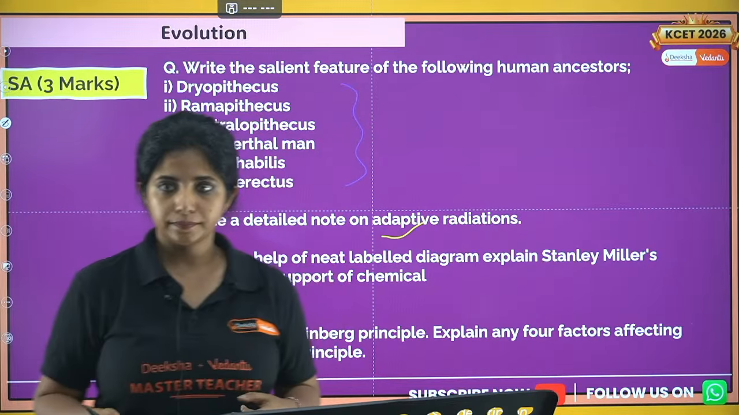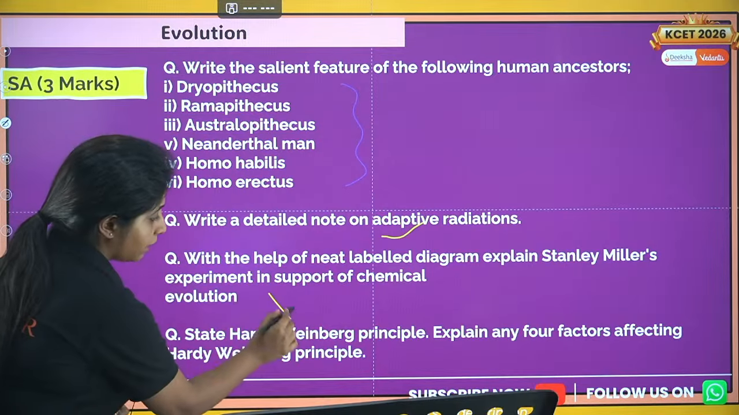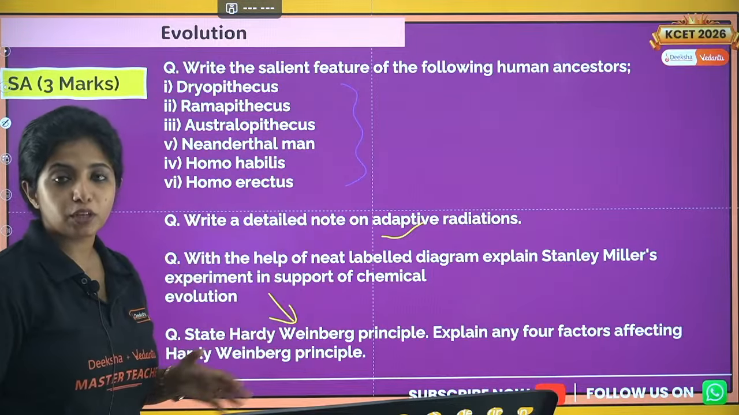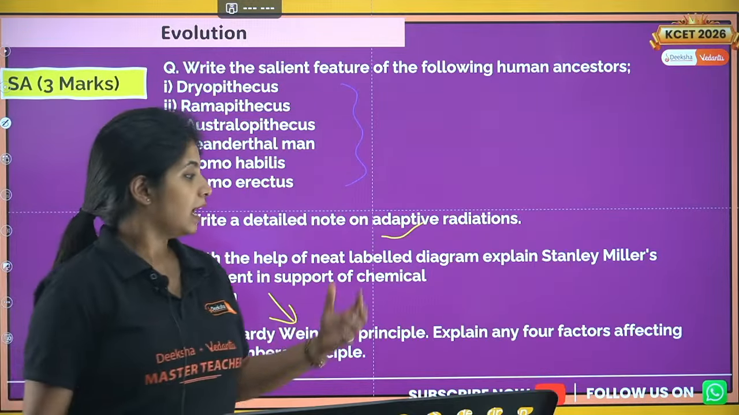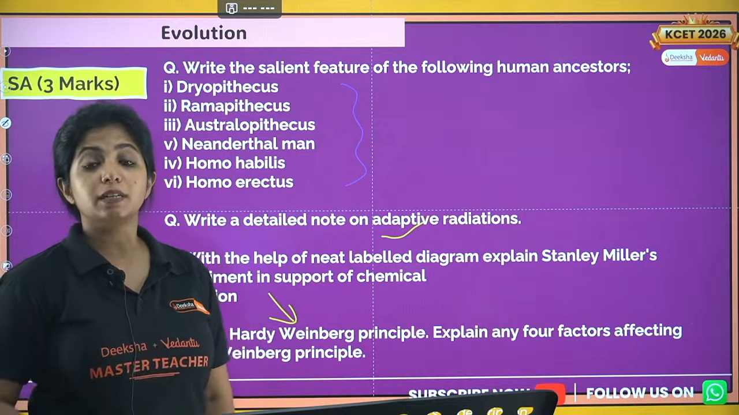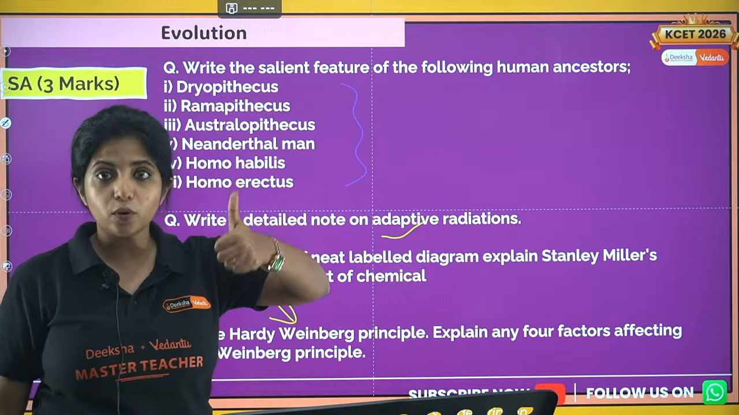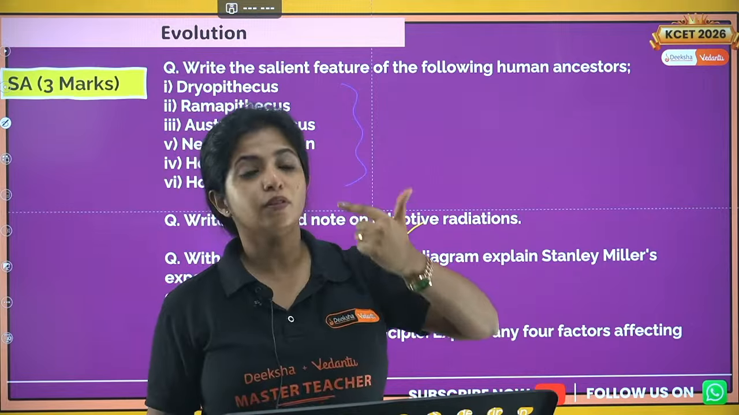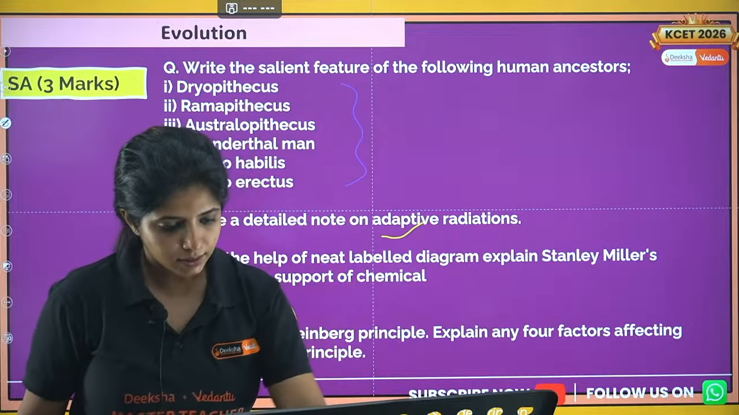Fine. So Hardy-Weinberg principle, my dear children, you have to tell about the formula p square plus 2pq plus q square is equal to 1, and mention the definition of it, and explain the factors affecting it. It can be gene flow, and then genetic recombination, mutation, genetic drift, all these things.